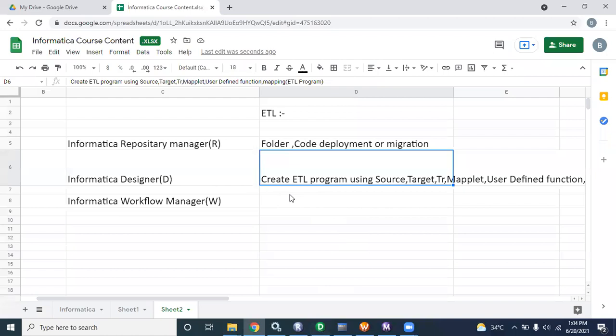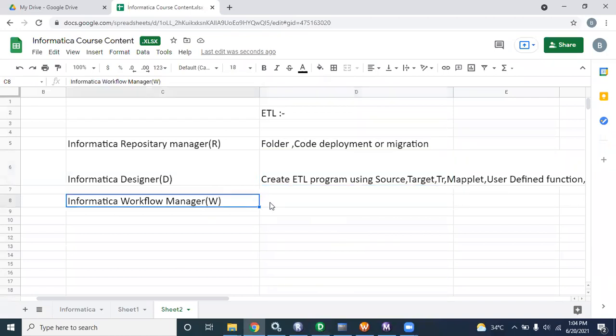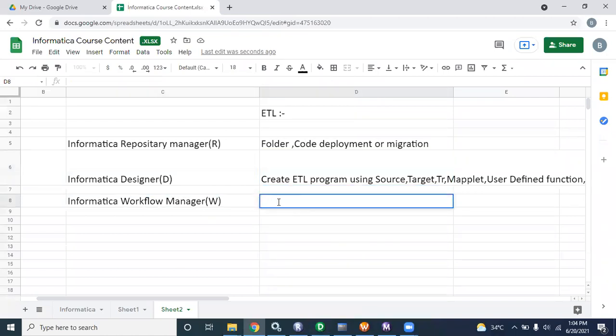For execution of a program, we are using Informatica Workflow Manager. It is denoted as W. In Informatica Workflow Manager, we can create the workflow. In Informatica terminology it is called a workflow, but you can say job.